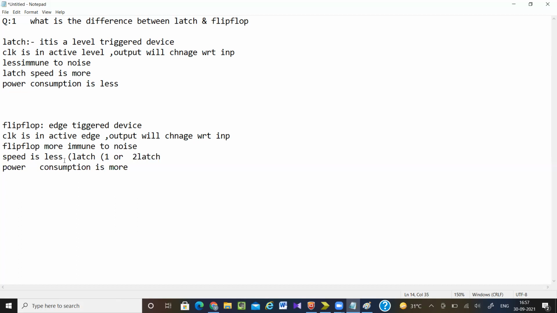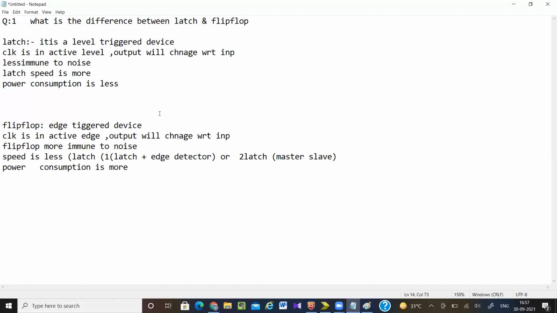If it is one latch, it means latch plus one edge detector. Two latch means latch in master and slave combination. Master and slave. Okay. So obviously speed will be less because the number of circuits is increasing, and power consumption will be more.